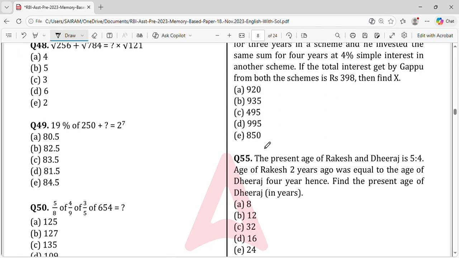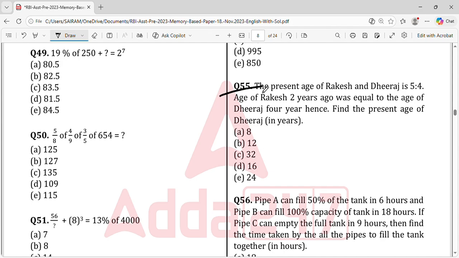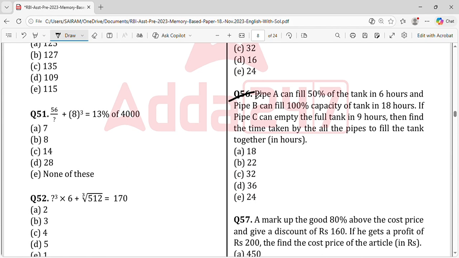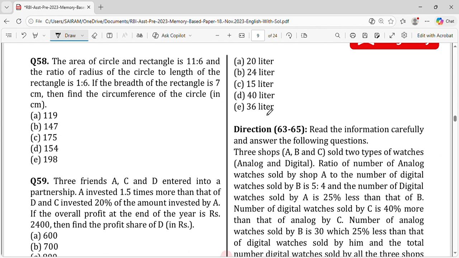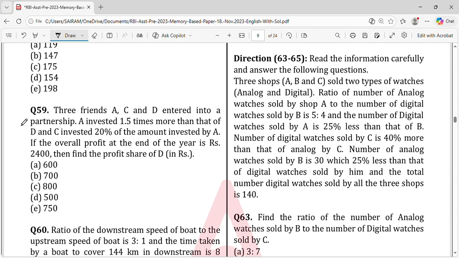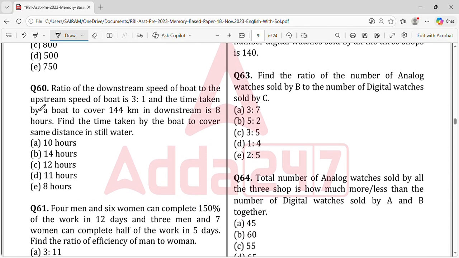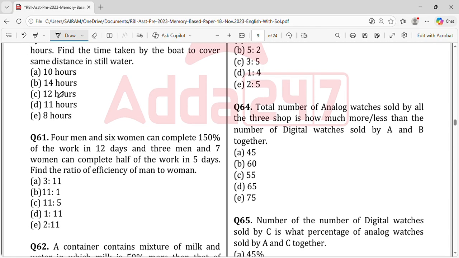Okay, and this is the age. This is pipes and cistern, and discount, okay, this is mensuration, and this is partnership. Okay, this is the downstream, this is the water, and this is boat and stream, and this is your work, that is time and work.